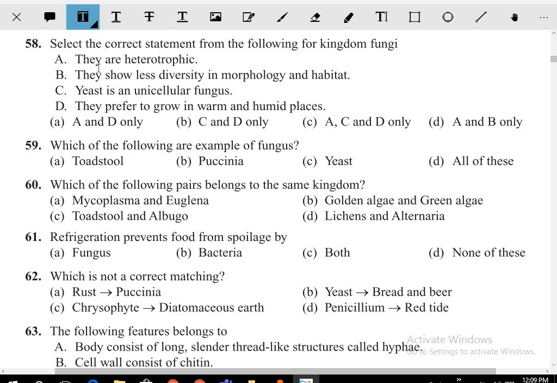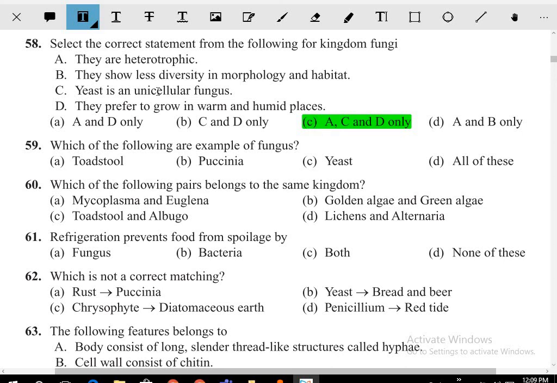Select the correct statement from the following for the kingdom fungi. They are heterotrophic, right? They show less diversity in the morphology and habitat. Yeast is unicellular. They grow in the warm and humid places. So what do you think is correct? Less diversity is probably wrong, right? So the answer is A, C, D only is correct for this one.